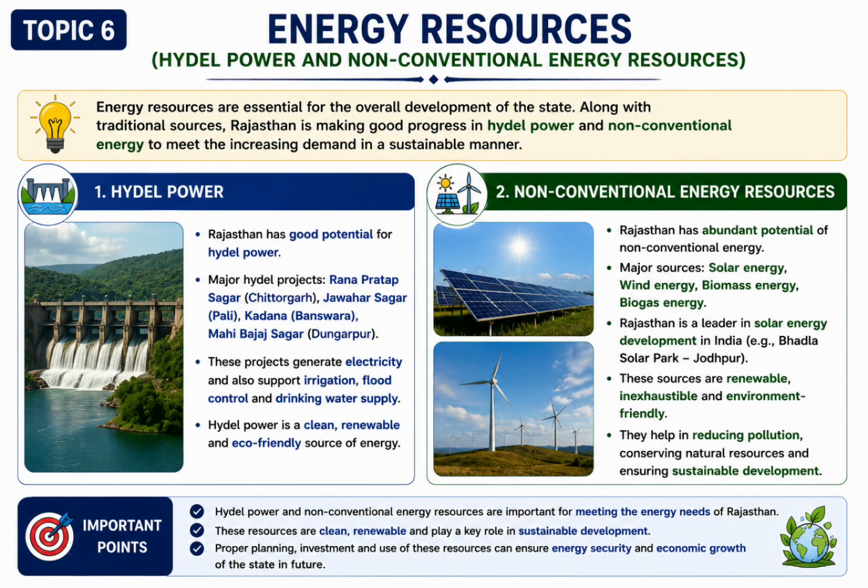Topic 6 Hydel power and non-conventional energy. Hydel power is generated from flowing water. Major hydel power projects are located on the Chambal and Mahi rivers. Rajasthan is also a leading producer of solar energy because it receives abundant sunlight throughout the year. Wind energy is mainly generated in Jaisalmer, Barmer, and Jodhpur. Renewable energy sources are clean, environment-friendly, and play an important role in sustainable development.